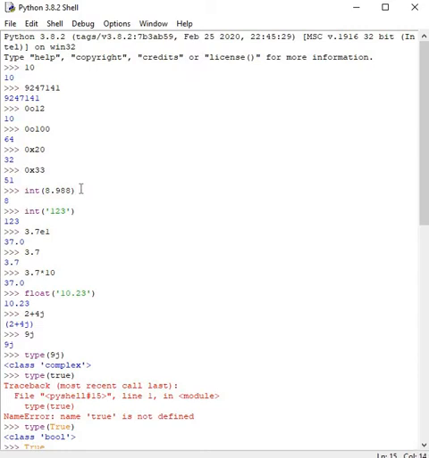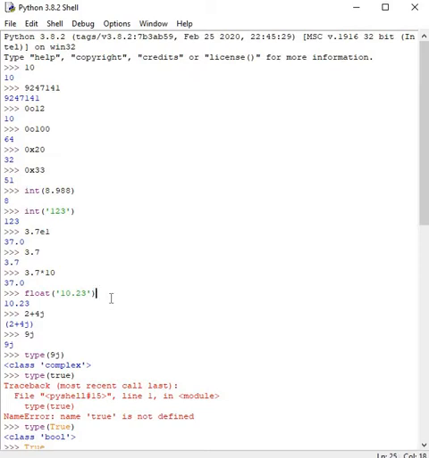Look at int of 8.988, any floating point number, you get the integer value. And look at this here clearly. If you put int in front of anything, it converts it into an integer. 123 within quotations is a string, and it is converted into an integer. This is scientific notation representation. 3.7E1 is nothing but 3.7 into 10 to the power of 1.